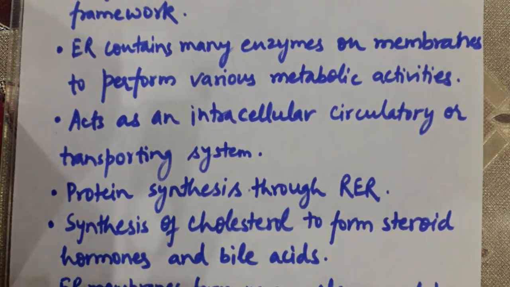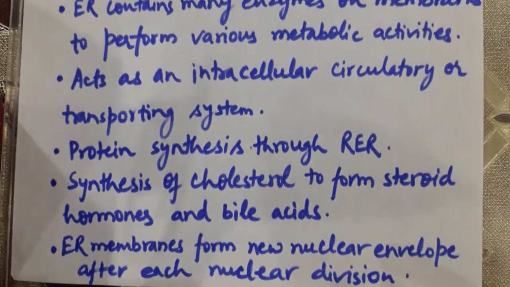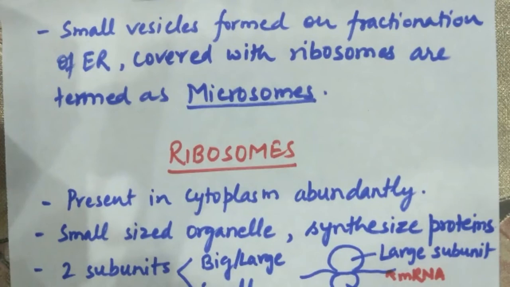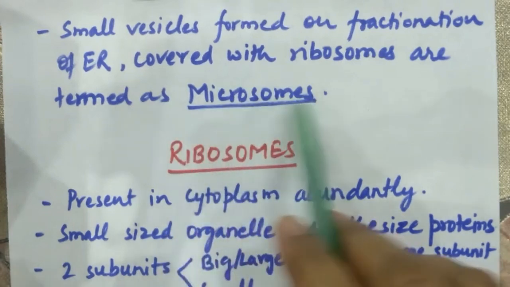One more function is that ER membranes form the new nuclear envelope after each nuclear division. So these are the functions of endoplasmic reticulum. When endoplasmic reticulum is homogenized and fractionated, the membrane of endoplasmic reticulum gets disrupted and forms small sacs or vesicles. These sacs are covered with ribosomes and they are termed microsomes.